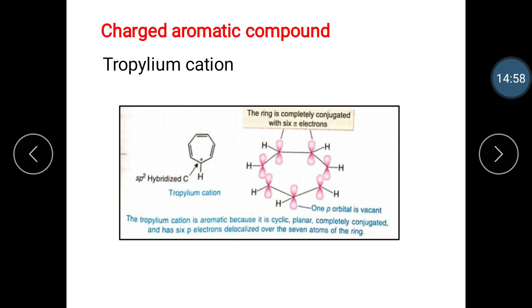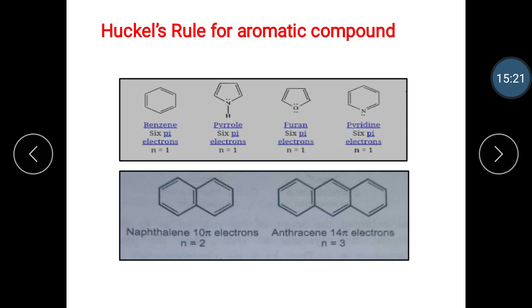It contains 6 pi electrons and they satisfy the Huckel rule. The tropylium cation is aromatic because it is cyclic, planar, completely conjugated and has 6 pi electrons delocalized over the 7 atoms of the ring. Then next we take examples of the Huckel rule for aromatic compounds.